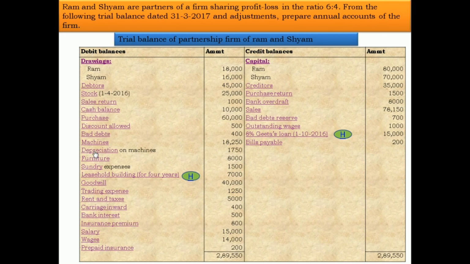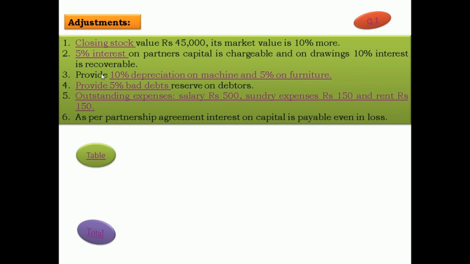Now depreciation on machinery. There is another adjustment on depreciation on machinery. They say to provide 10% depreciation on machinery.